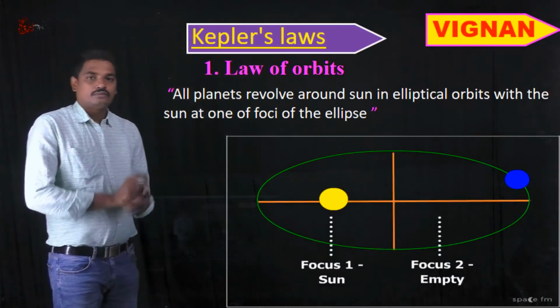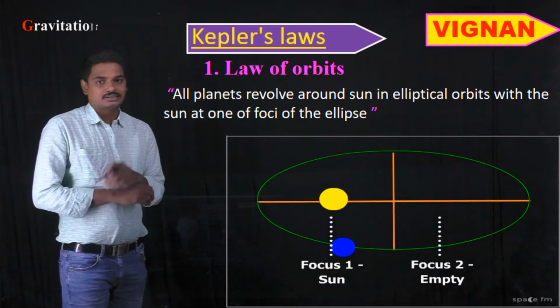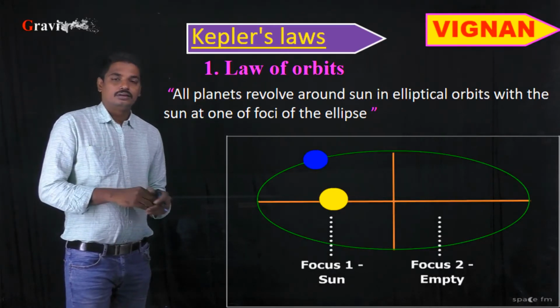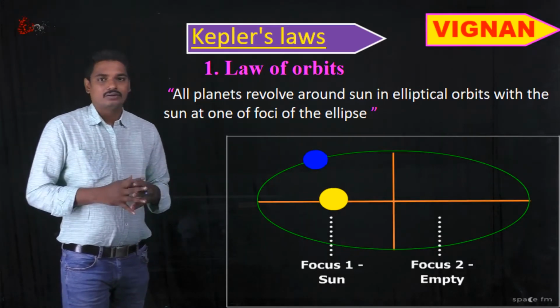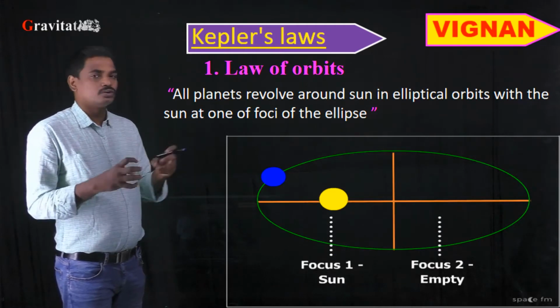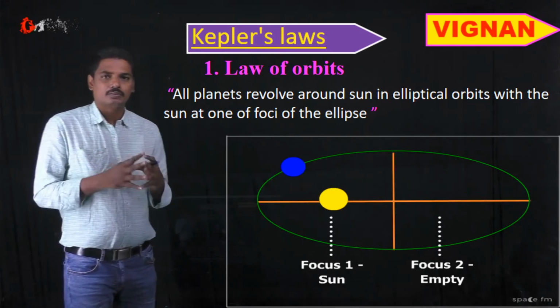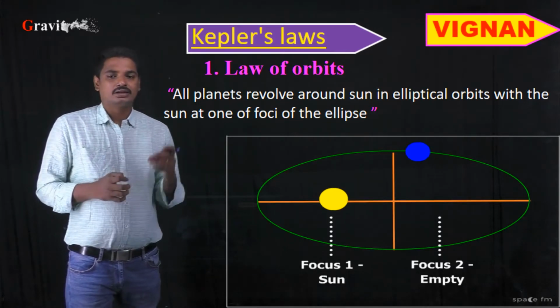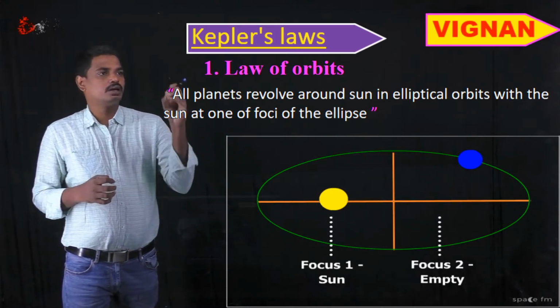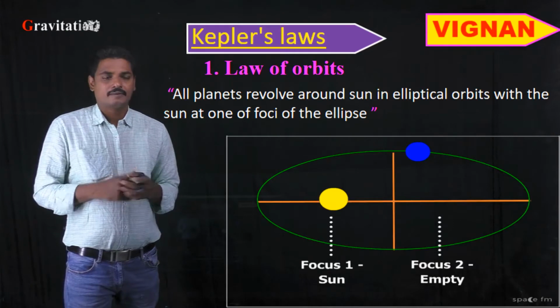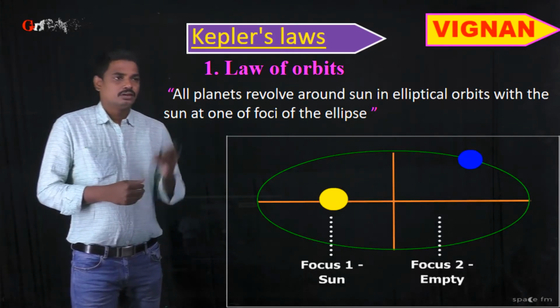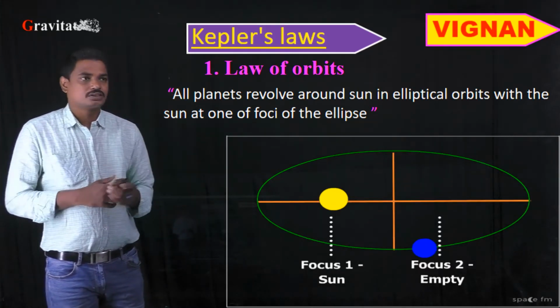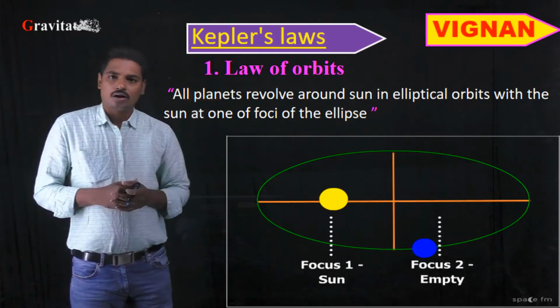Okay, so the first topic is Kepler's laws. To study gravitation, first we need to know what is meant by planetary motion. To know the motion of the planets, we want to learn about Kepler's laws. So Kepler's laws, first law. Kepler's first law is the law of orbits.